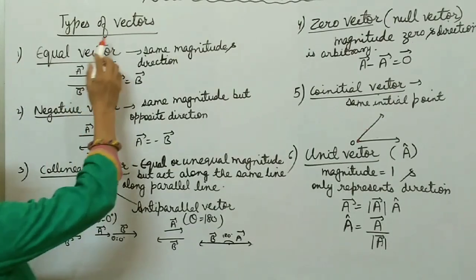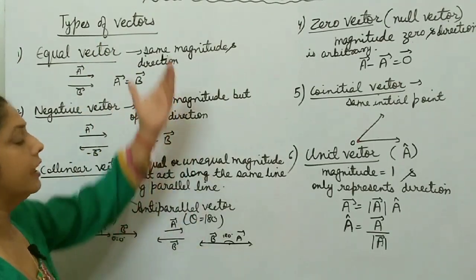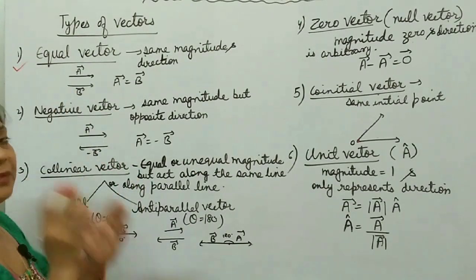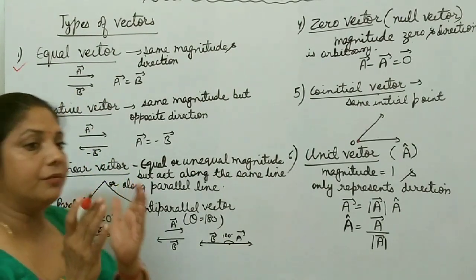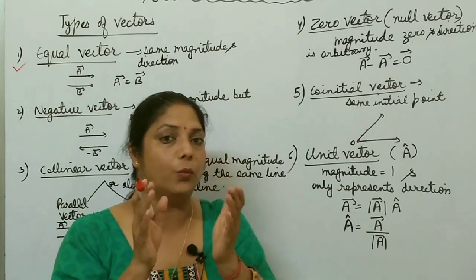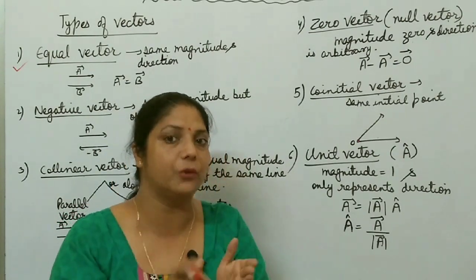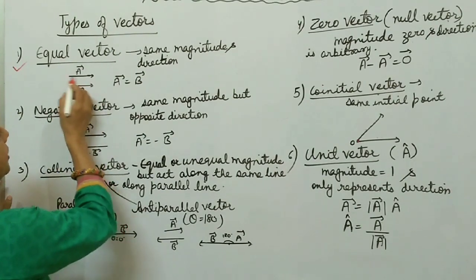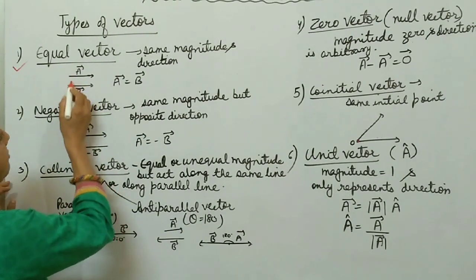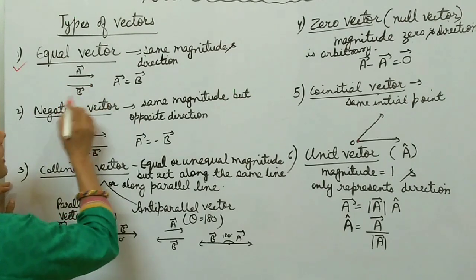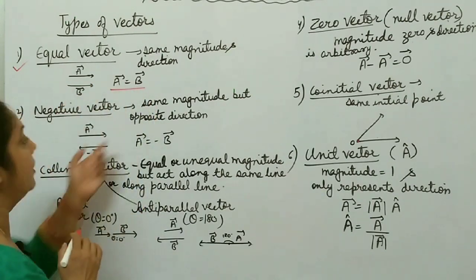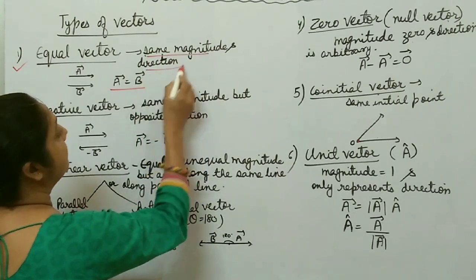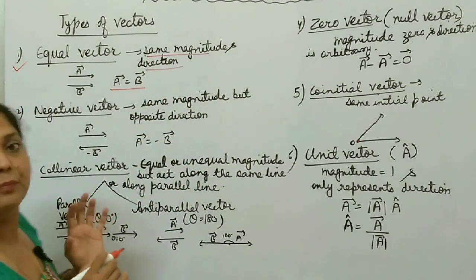Now, next, types of vectors. There are different types of vectors. First one is equal vectors. Two vectors are said to be equal if both have the same magnitude and same direction. Suppose there are two vectors A and B. Both the vectors are in the same direction and their magnitude is also the same. So you can say that these two vectors are equal vectors. Vector A equal to vector B. If same magnitude and same direction, then the vectors are called equal vectors.